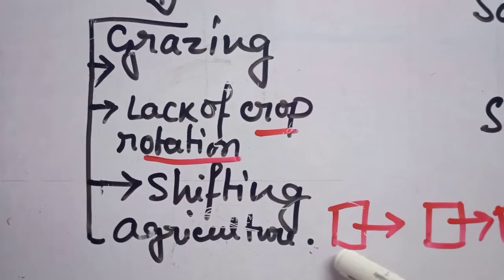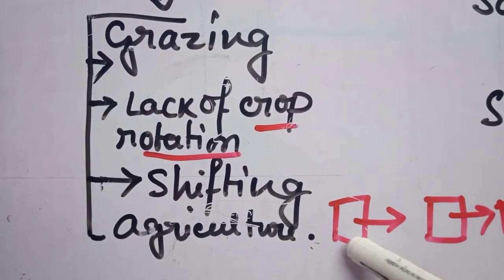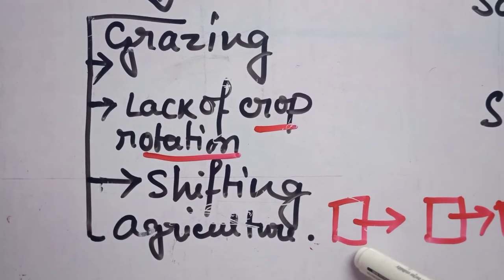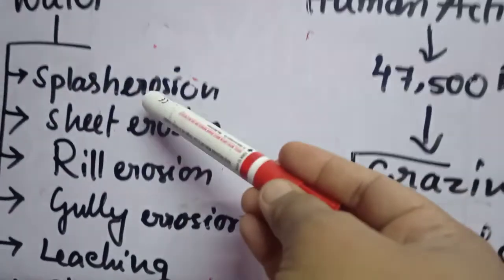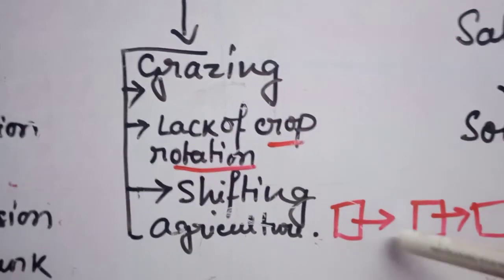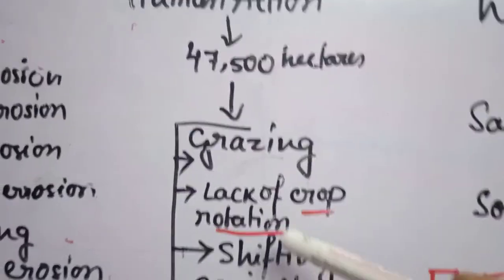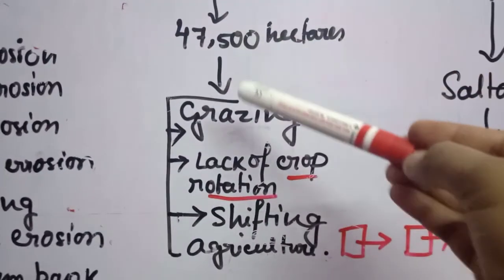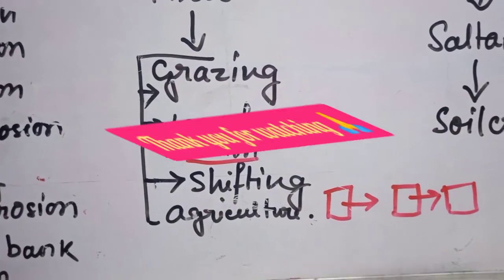One more thing: when they graze that area, soil erosion can happen. Other types of erosion caused by water can also happen on this kind of land. So students, in this part we got to know how soil erosion basically happens by human action.